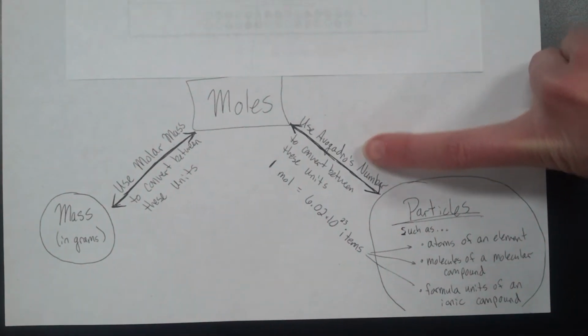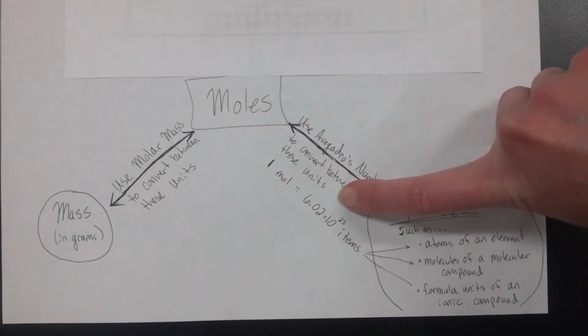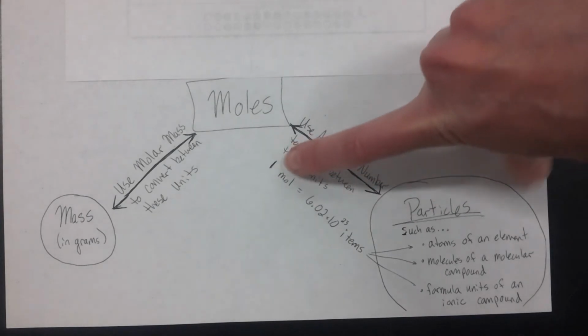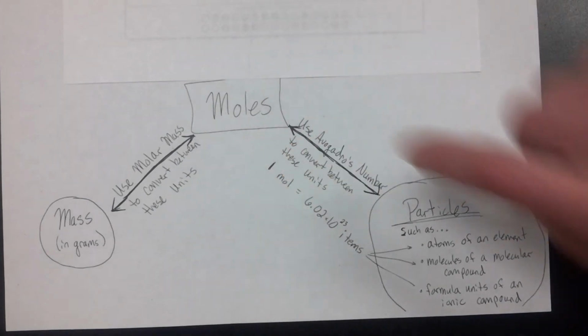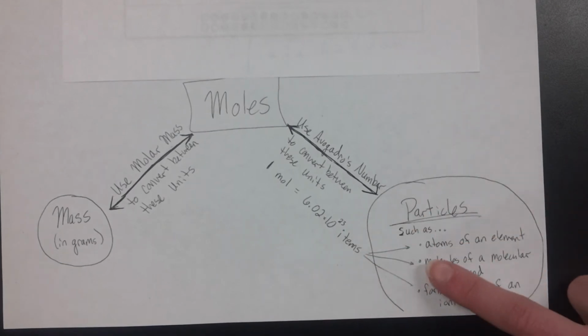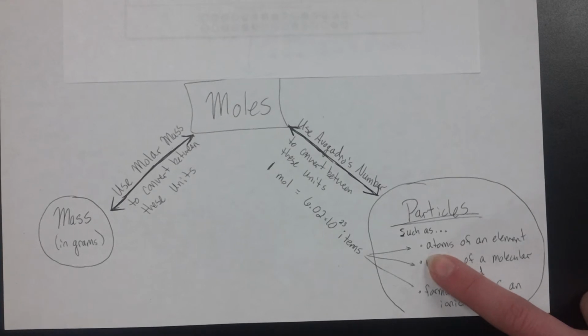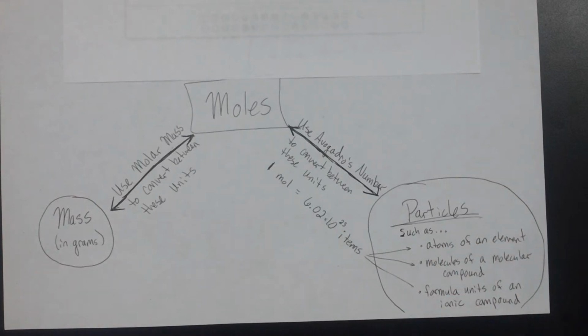And recall that Avogadro's number is 6.02 times 10 to the 23rd items, and that is equal to 1 mole. Now, the term items in chemistry could mean a variety of things. So in some examples, it could ask about atoms of a particular element. So for example, I could ask about how many atoms of sodium are in this sample.